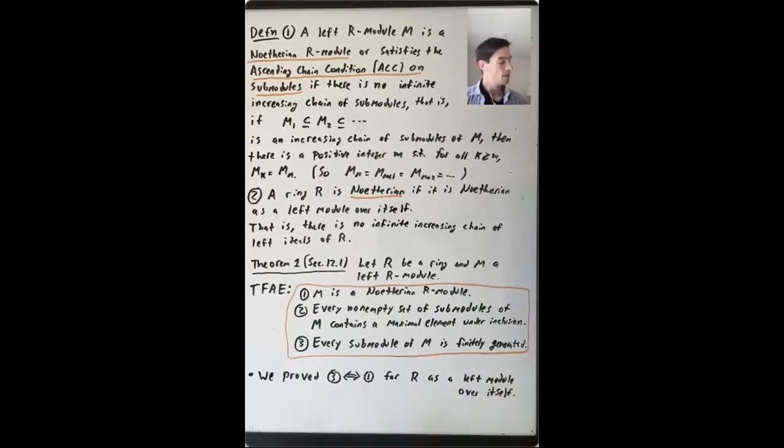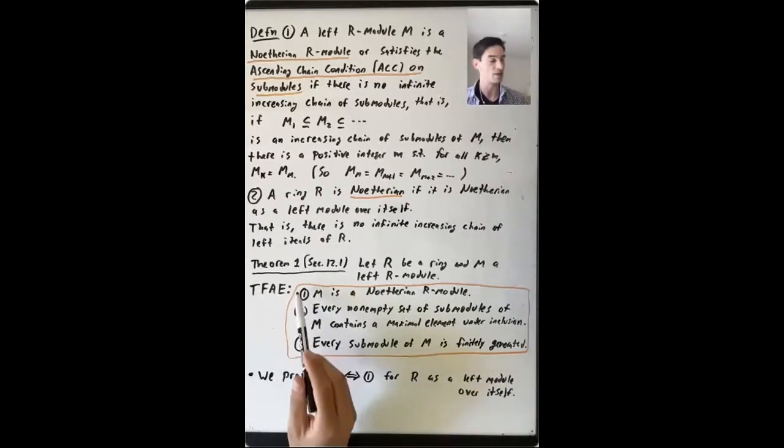Okay, so we'll prove this by proving 1 implies 2 implies 3 implies 1. And what's the reason to include 2 here? This is the statement that we're actually going to apply in the proof of the existence part of the classification of modules over a PID. So I'll pause and erase, and we'll talk about this proof.